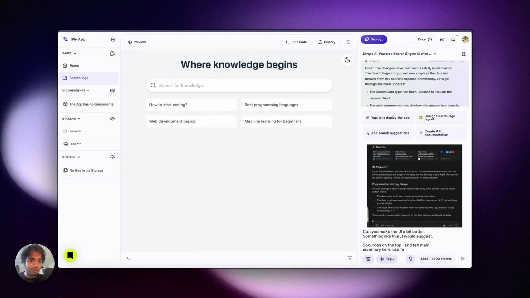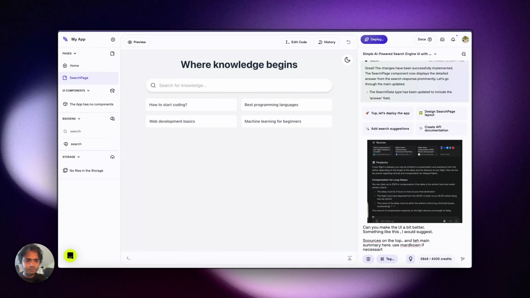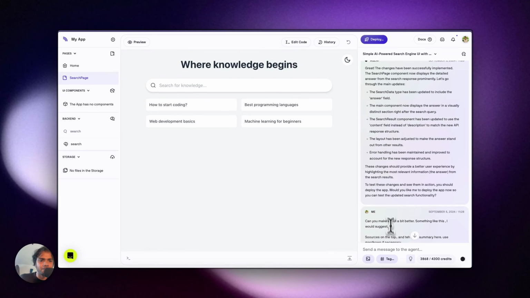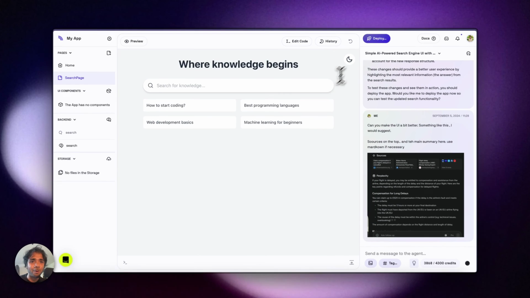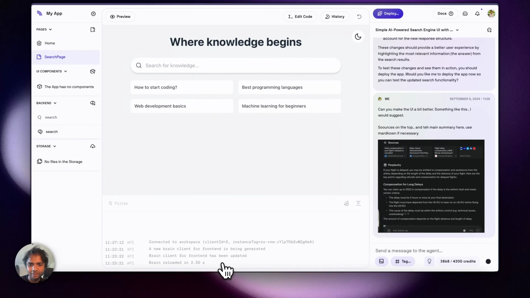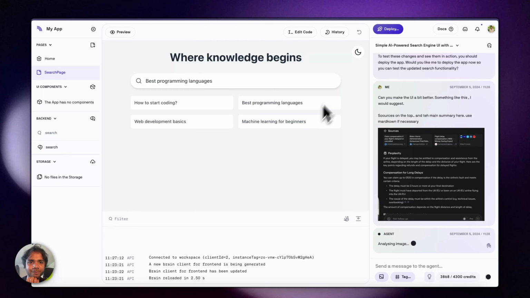Use markdown, React if necessary. And I just give this. So basically I just want to make a few changes in the UI. It's pretty good already. Maybe meanwhile we can just test how it is performing.